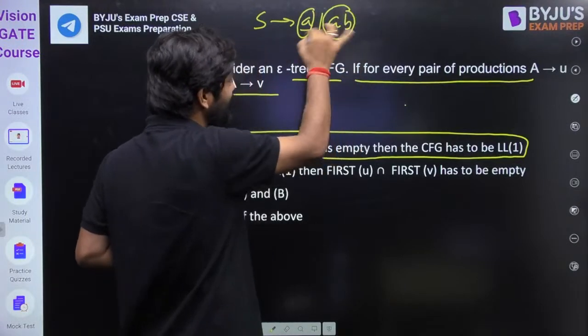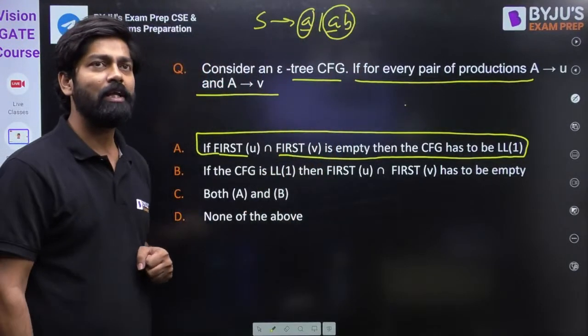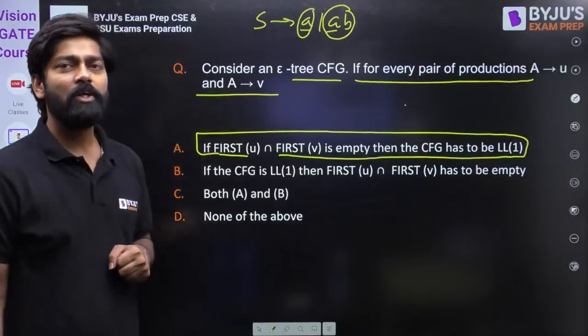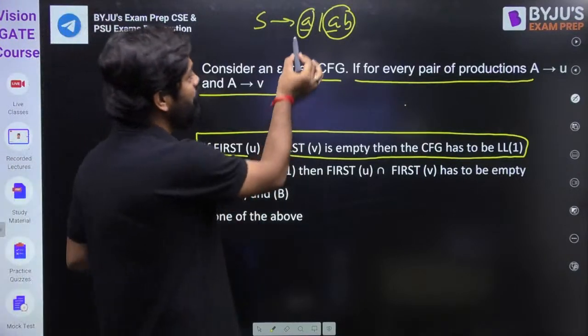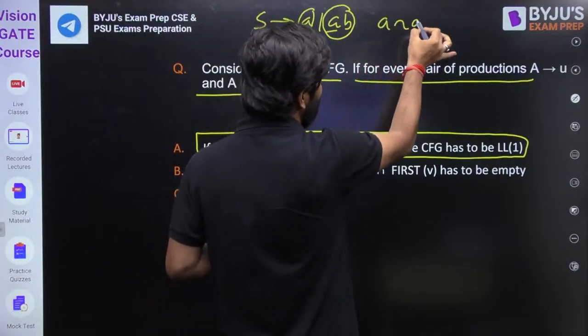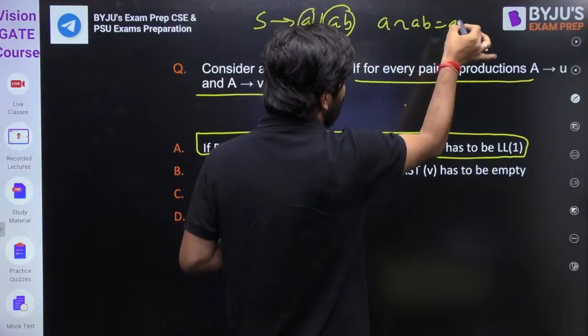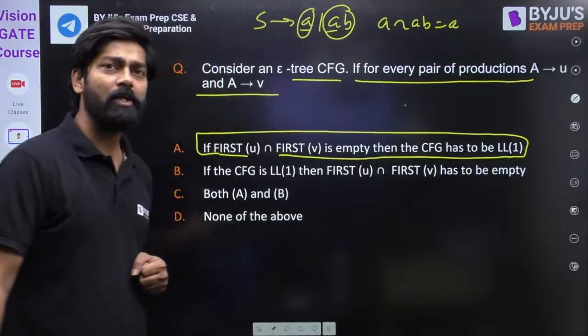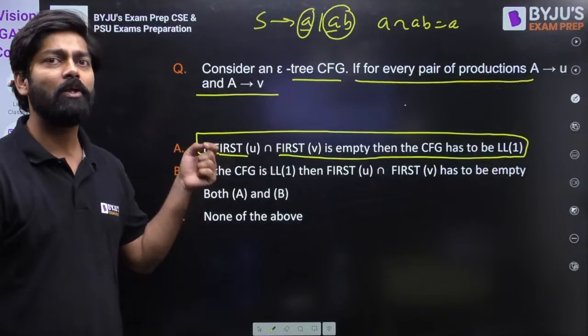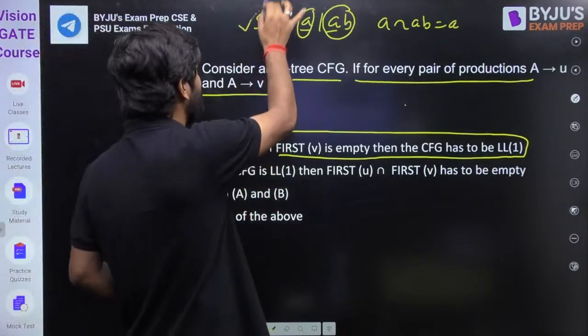If the intersection is phi, you can say it is LL1. If the intersection is not equal to phi, you can say it is not LL1. So if you do the intersection of A and AB, what is the answer? The answer is A. If it is common, my dear friend, you can say it is not LL1. So this grammar is not LL1.